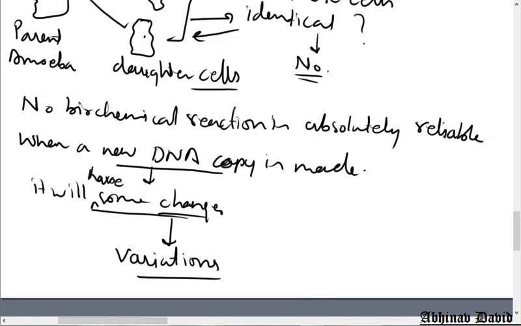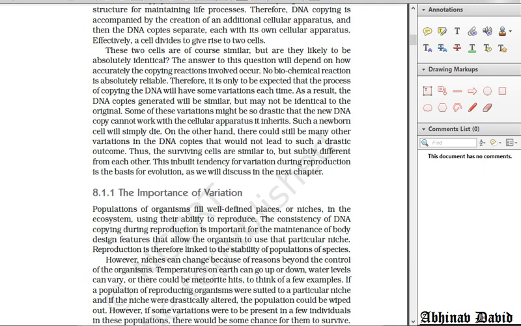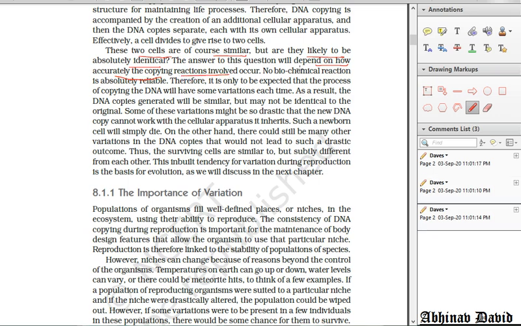So let us see what is given here in the NCERT. They are asking the question: these two cells are of course similar, but are they likely to be absolutely identical? The answer depends on how accurately the copying reaction involved occurs.